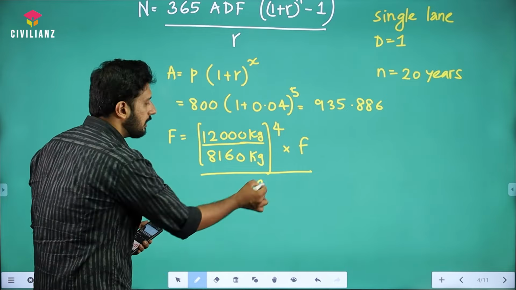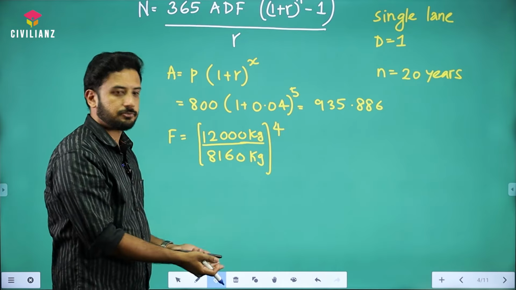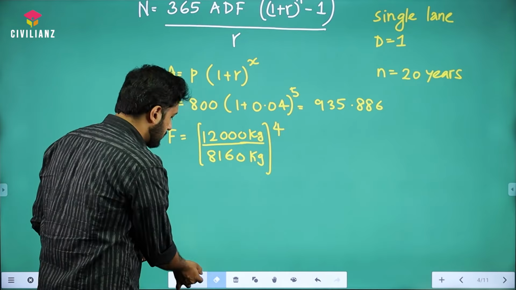Now you see this frequency will get cancelled. Then what is remaining? Which means the load by standard load raised to 4. This is what we call the equivalency factor, right? The equivalency factor of a particular load.